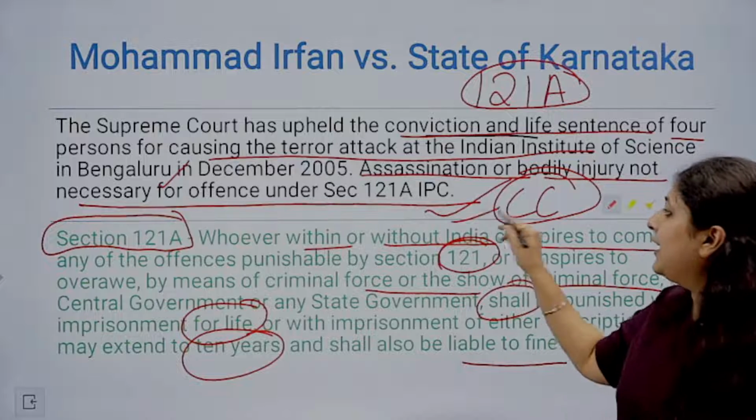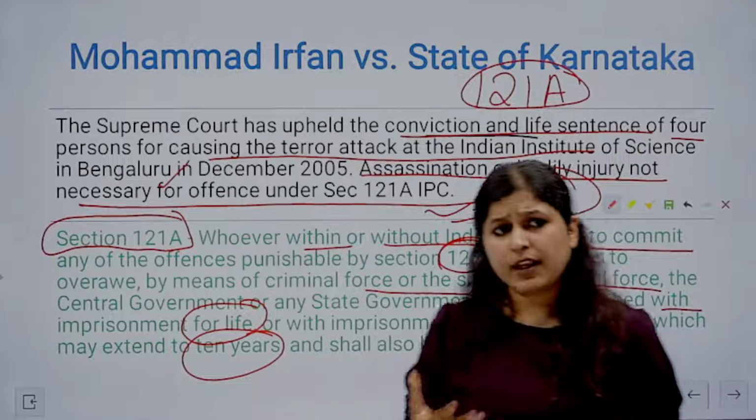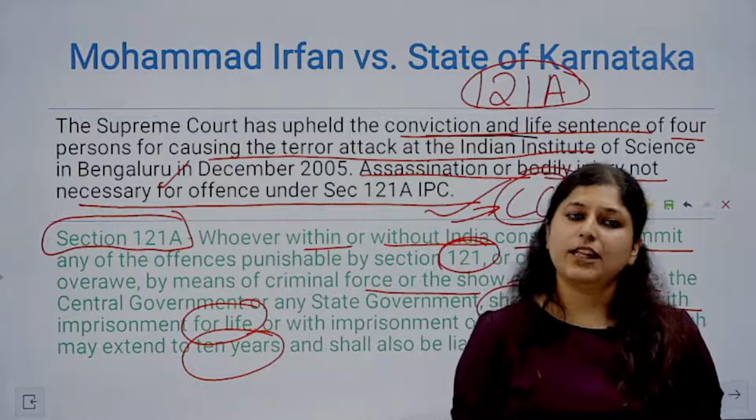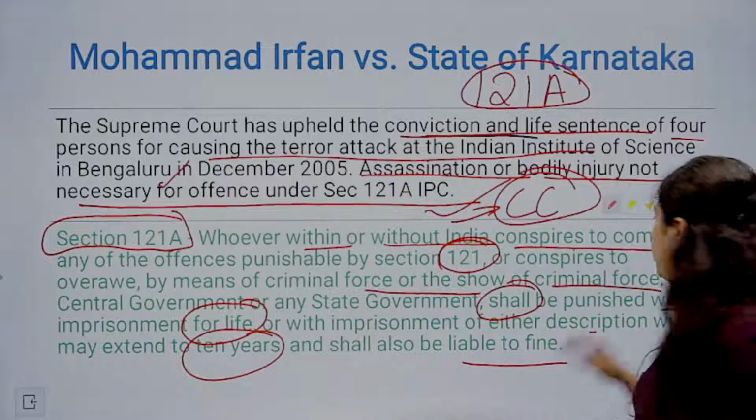Criminal conspiracy, that is the mere coming together of two minds. Now, in furtherance, जैसे ही prove होता है, that person can be charged under section 121A of IPC. Moving ahead.